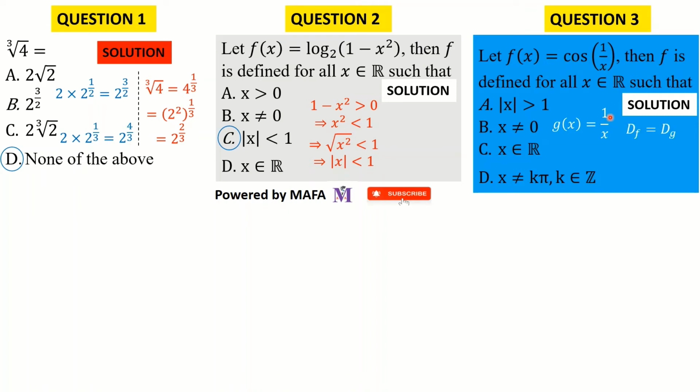Now clearly, by the previous definition, it means that the domain of definition of my function f is the same as the domain of definition of the function g. Now what's the domain of definition of the function g? It is 1 on x, so it is a rational function. So it is defined such that its denominator is not 0. So it is defined for all x in the set of real numbers excluding 0, which means x is different from 0. And since the domain of definition of f is actually the domain of definition of g, then we can conclude that option B is correct. The domain of definition of cosine of 1 on x is x in the set of real numbers excluding 0. So option B is correct.